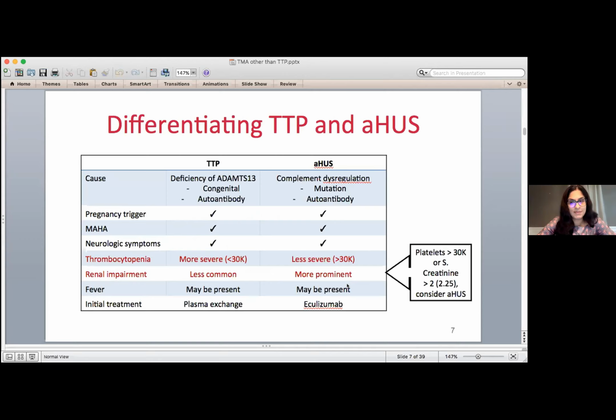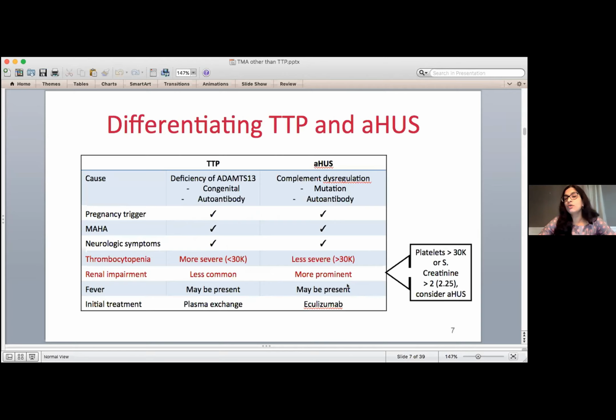So coming to TTP and atypical HUS, these are the two major primary TMAs. And we call them primary because they tend to occur by themselves, in contrast to other things that are happening in the setting of severe infection or cancer or transplant or medications that you'd probably know about anyway as a doctor.